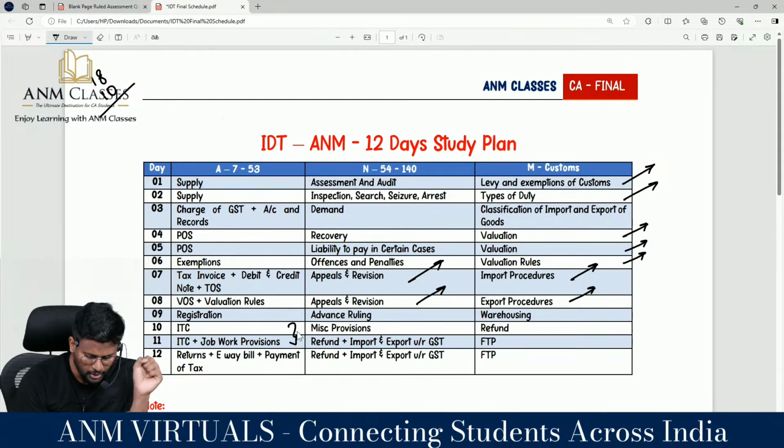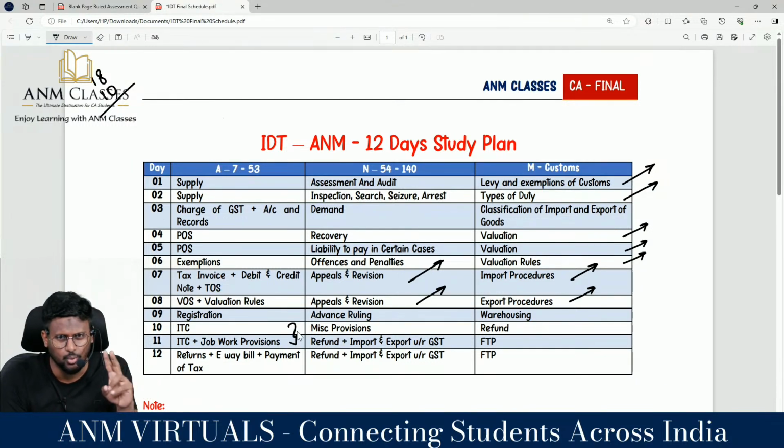ITC and job work provision, a very important part for examination. 25 marks will come from that chapter alone. ITC and job work provision, it is a very beautiful chapter. If you are skipping ITC and job work, then you are skipping the indirect tax. Don't do that foolishness.